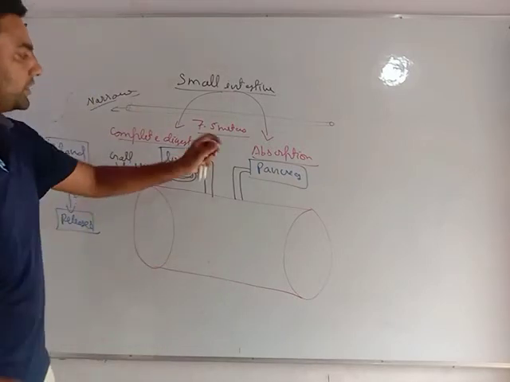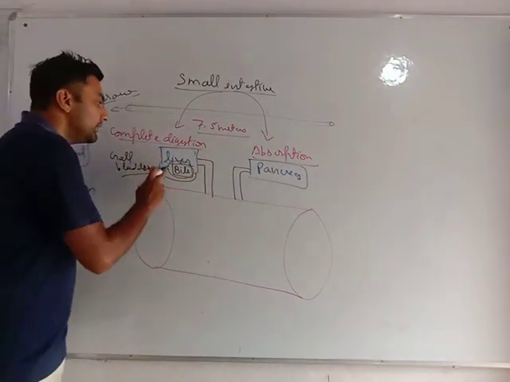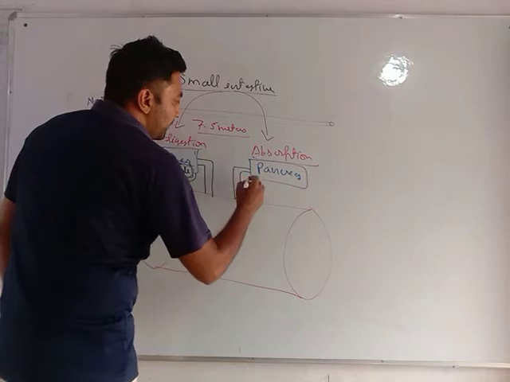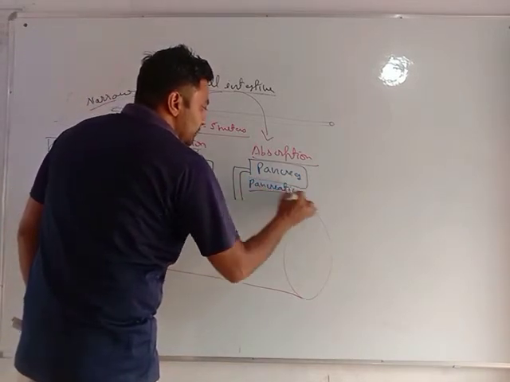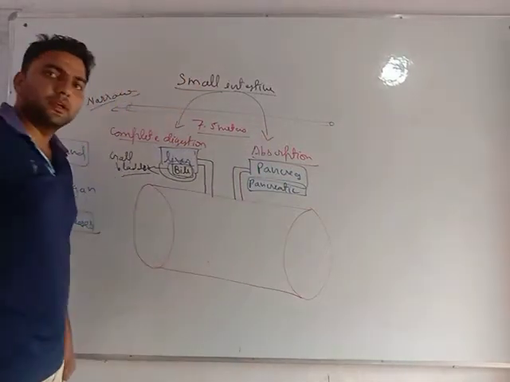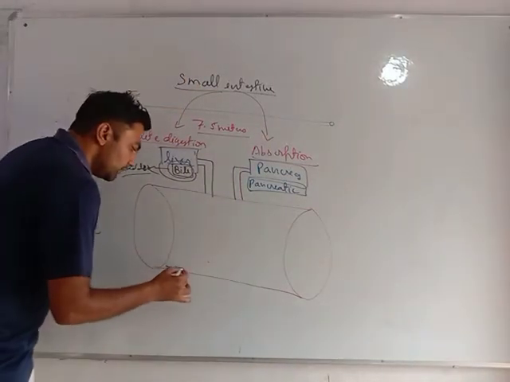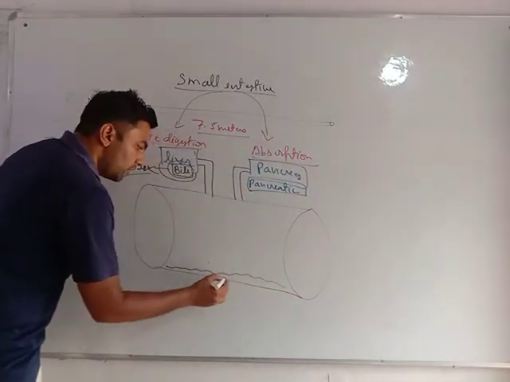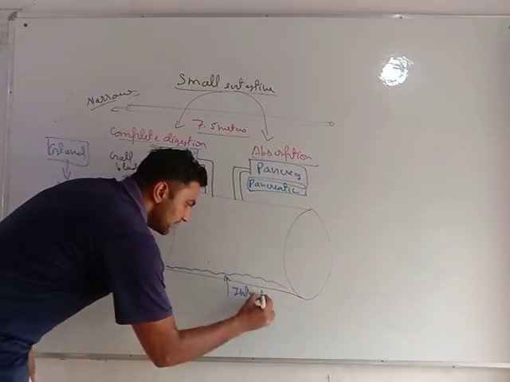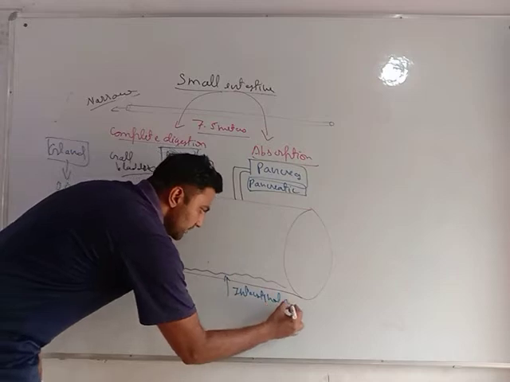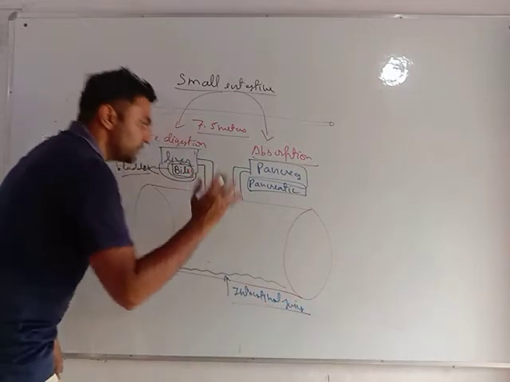The liver releases bile juice, and the pancreas releases pancreatic juice. Moreover, the walls of the small intestine release intestinal juices.